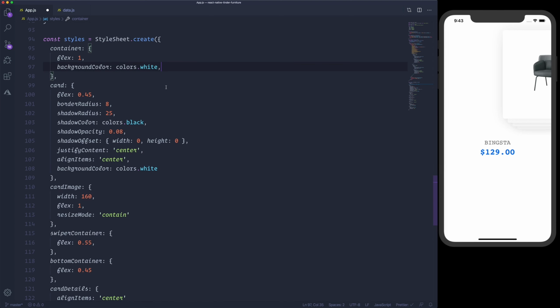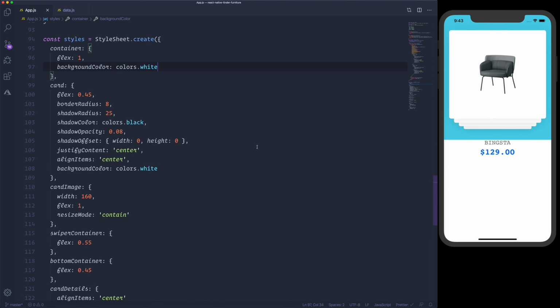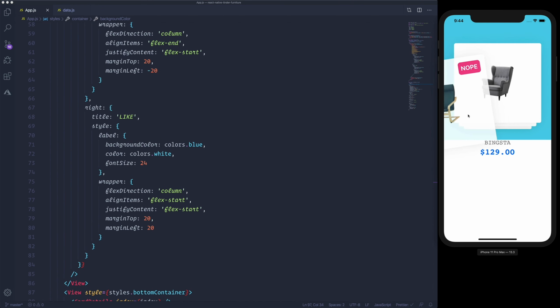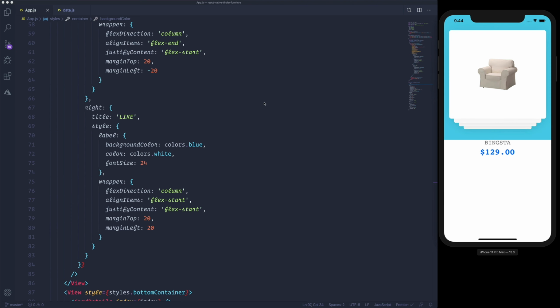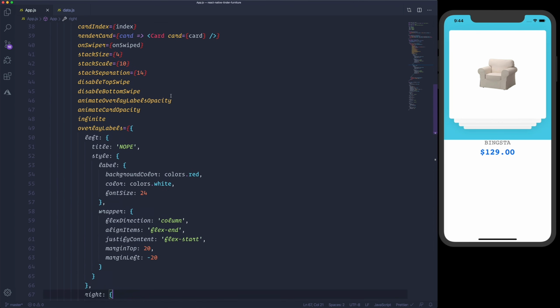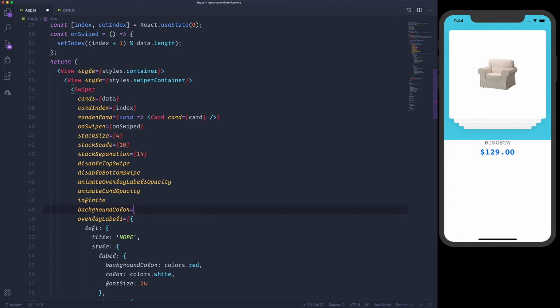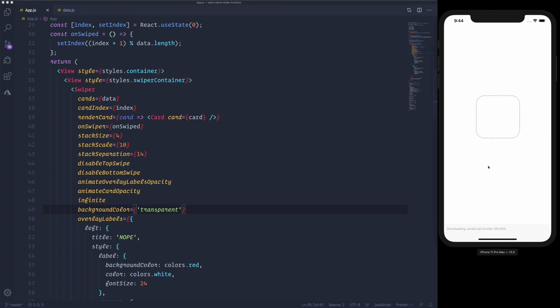We would also like to remove the align items to the center, and as you can see, the elements are properly aligned here, and the blue background comes from the swiper itself. So in order to remove that, we need to specify the background color of the swiper component to be transparent. We don't want any background effect to be applied to the container.